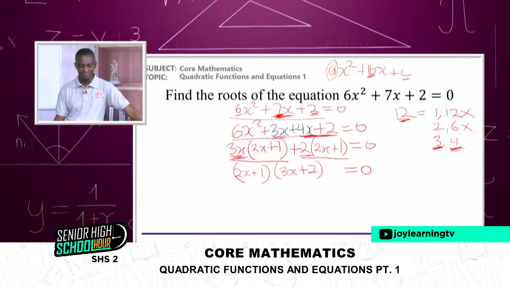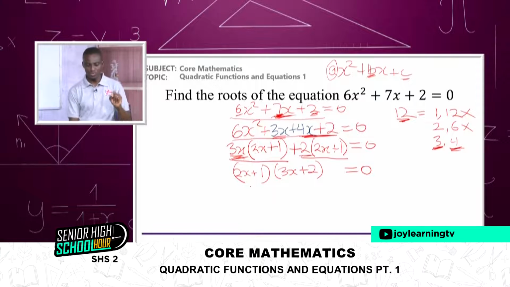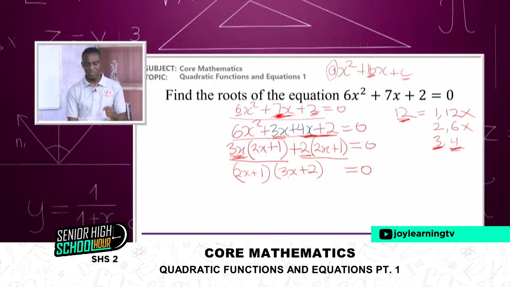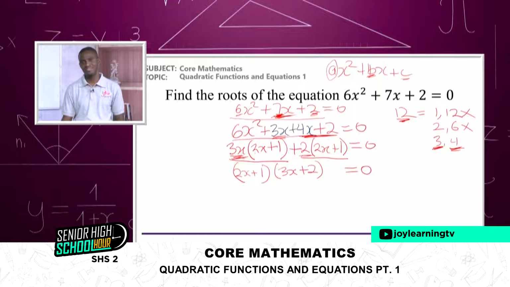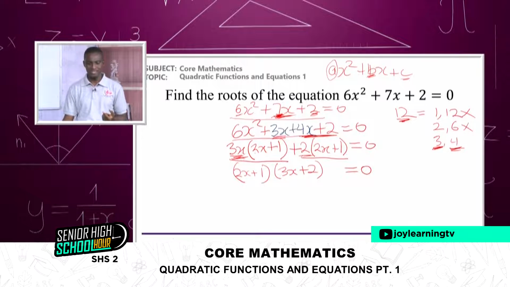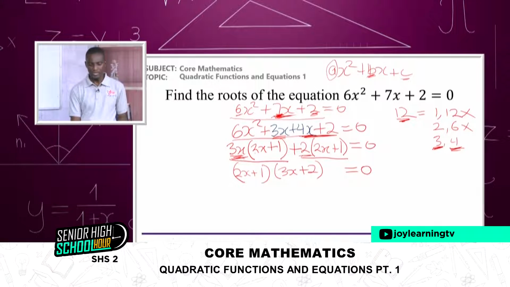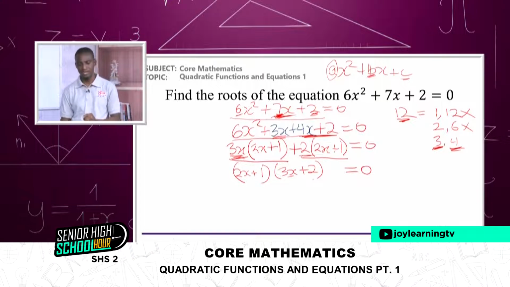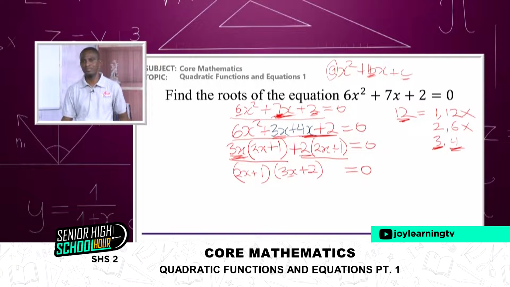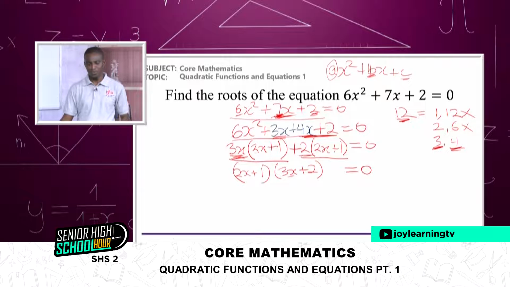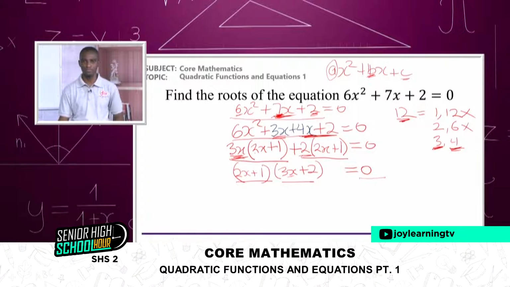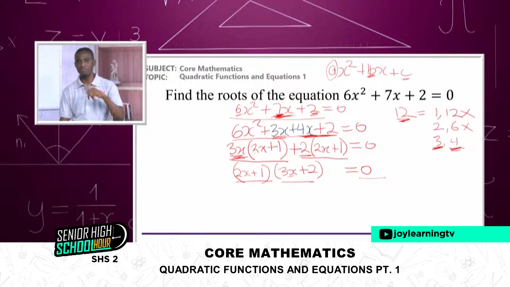See, we are having 2 numbers, 2x plus 1 times 3x plus 2. We have to multiply, and x can be any number. Assuming I put x to be 0, then I get 1 times 2, which is 2, and 2 should give us 0. And that is not possible, right? So what we are saying is, if 2 numbers multiply to give 0, one of them must be 0, else this will not be possible. You can't multiply 2 numbers and get 0 when neither of them is 0.